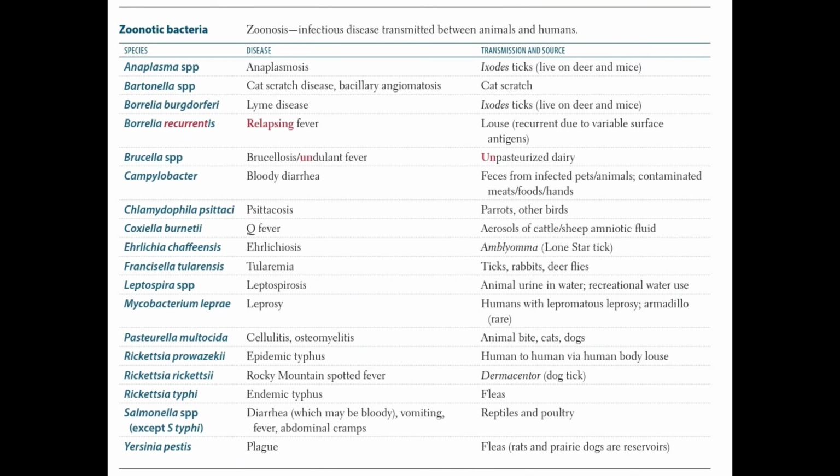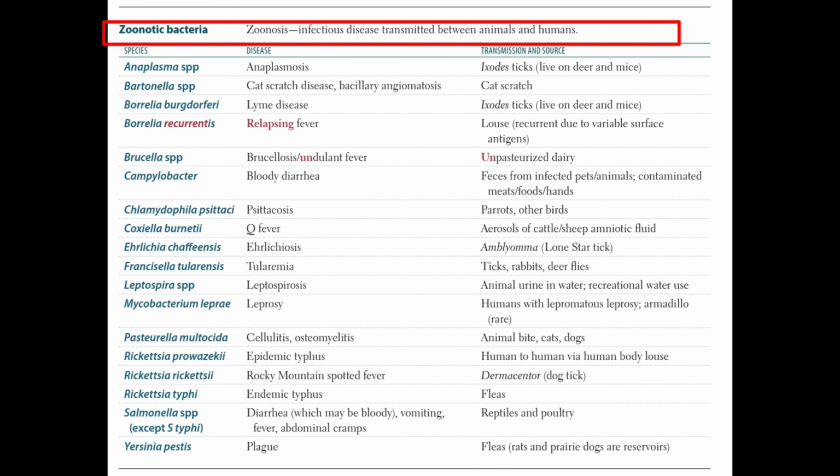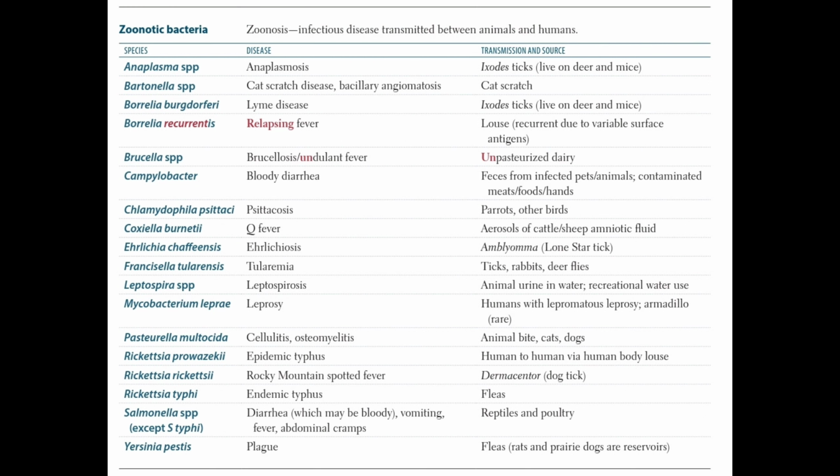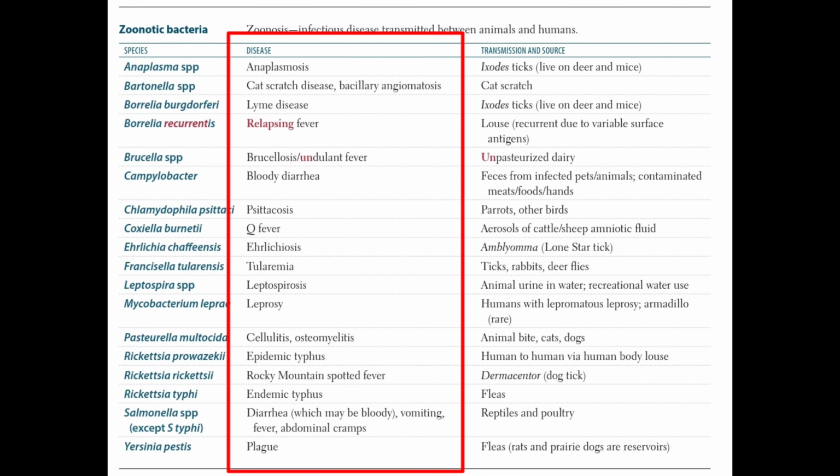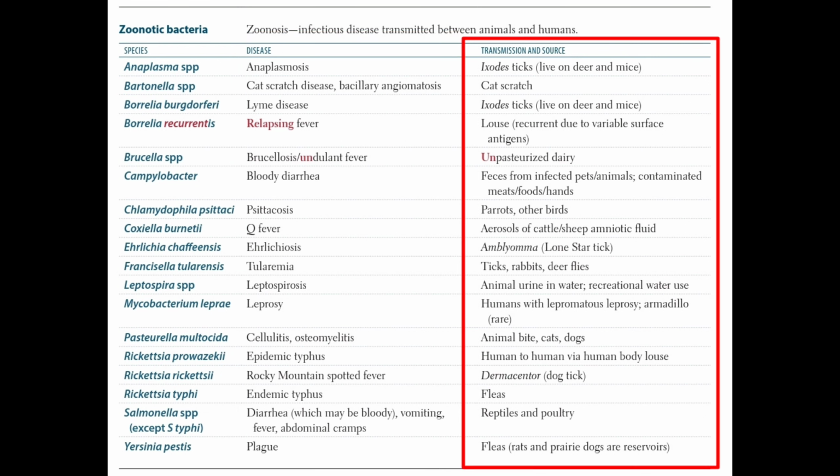Hello everyone. So today we are going to discuss various zoonotic bacteria. Zoonosis is the infectious disease that is transmitted between animals and humans. In this video we are going to talk about various species that cause zoonosis, and we will also discuss their diseases, and their transmission and various sources.